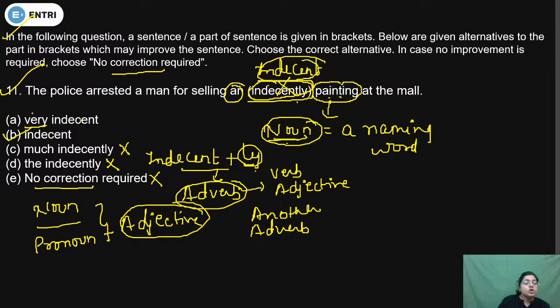So the correct answer option will be B. Is it clear to all the students why we have selected the correct answer option B? So the reason is that painting is a noun and before a noun an adverb will not be used, because if we add ly to indecent, then it will become an adverb, and an adverb can qualify a verb, adjective, or another adverb, but an adverb can never qualify a noun. So the correct answer option will be B. Now come to the next question.